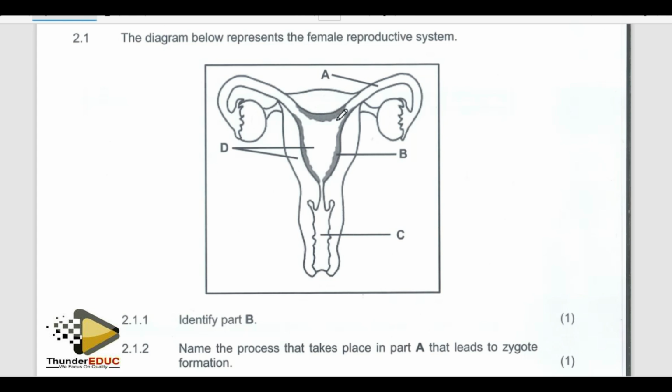Okay, A, what is A? Fallopian tube. B, endometrium. C, vagina. That one is obvious. What is the second name for vagina? Birth canal. All right, what is D? D is uterus. Don't forget that I always say the uterus is divided into 3: the uterine wall, the endometrium, the inner lining of the uterus, and then the uterine cavity, the space of the uterus. So basically all of it is uterus, but it's just divided into different components.